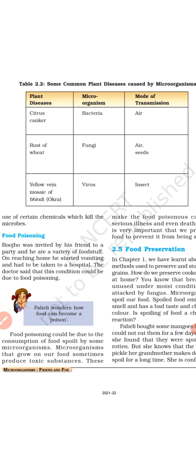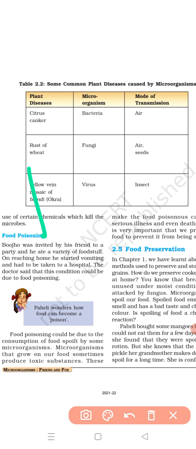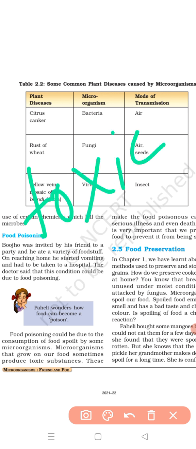So the microorganisms that grow on our food sometimes produce what? They produce toxic substances. Toxic means poisonous substances.